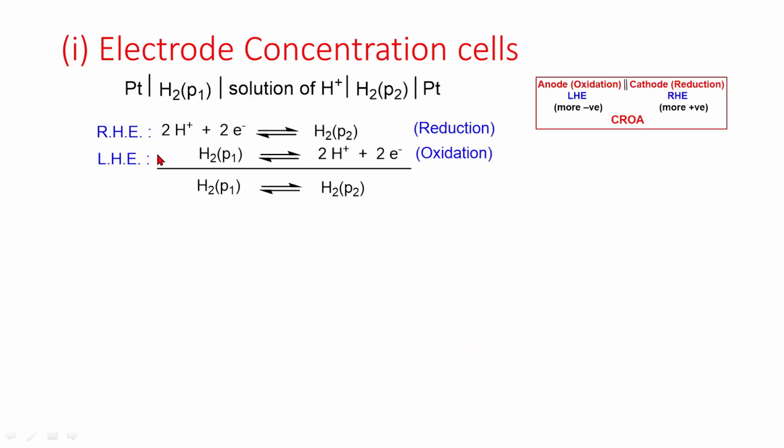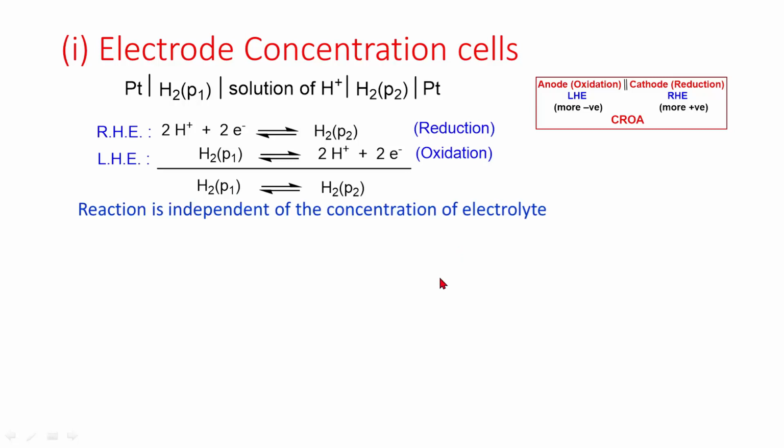At the right hand electrode, reduction takes place, and at the left hand electrode, oxidation takes place, and the overall reaction is hydrogen at pressure P1 is in equilibrium with hydrogen at pressure P2. The reaction is independent of the concentration of the electrolyte.